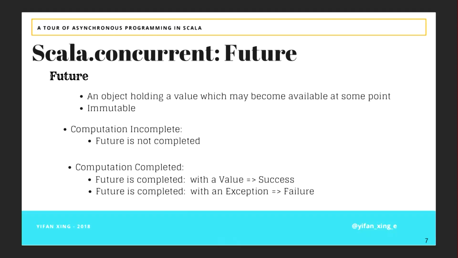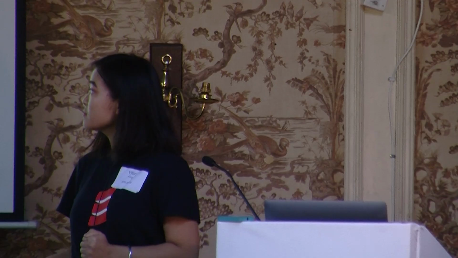So what is a future? You can think of it as a container that contains a value that might come back in the future. And future is immutable. We say that if the computation inside the future has not been completed yet, the future is incomplete. But if the computation has been completed, there are two possibilities. Either the future completed with a success, in which case it comes back with a value. The other case would be it comes back with an exception, and that will give us a failure.